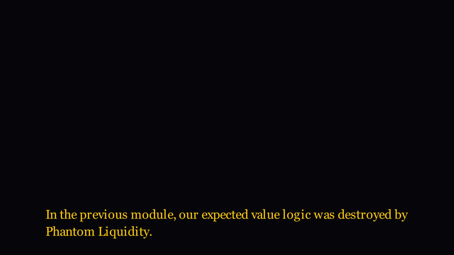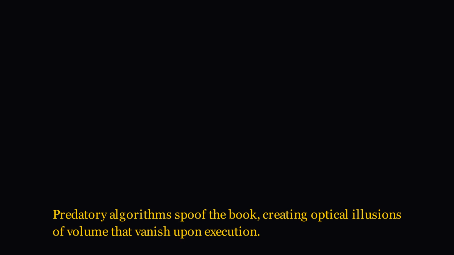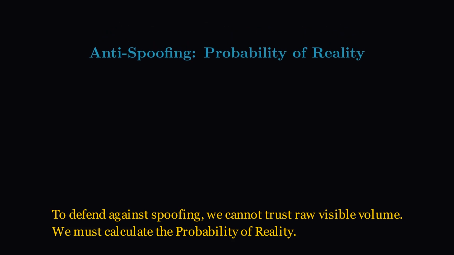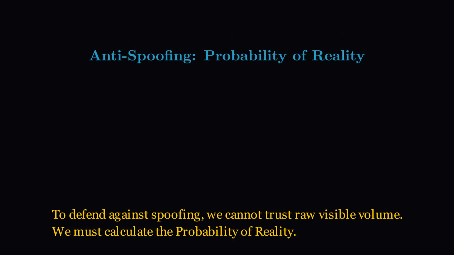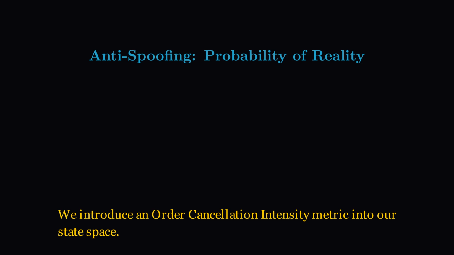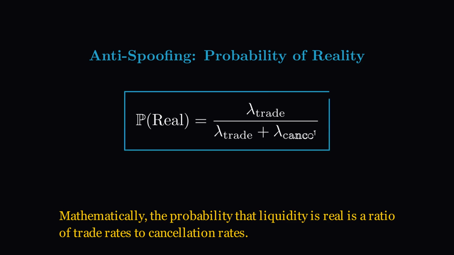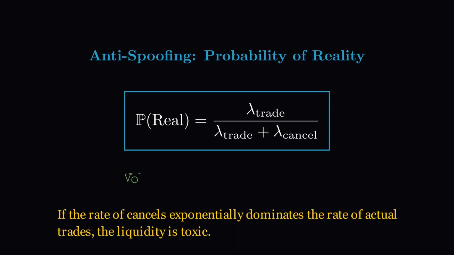In the previous module, our expected value logic was destroyed by phantom liquidity. Predatory algorithms spoof the book, creating optical illusions of volume that vanish upon execution. To defend against spoofing, we cannot trust raw visible volume. We must calculate the probability of reality. We introduce an order cancellation intensity metric into our state space. Mathematically, the probability that liquidity is real is a ratio of trade rates to cancellation rates. If the rate of cancels exponentially dominates the rate of actual trades, the liquidity is toxic.